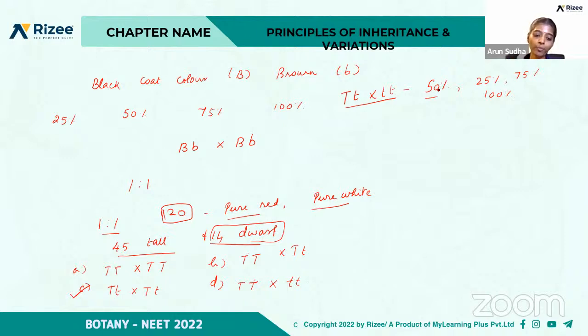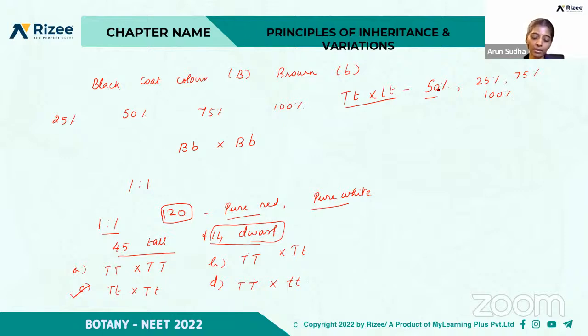So according to Mendelism, which character is showing dominance? Terminal position of the flower, green color in seed coat, wrinkled seeds, or green pod color. So which is the right option? Yeah, D is the right answer. So you have to be clear with these, which one is dominant and which one is recessive.